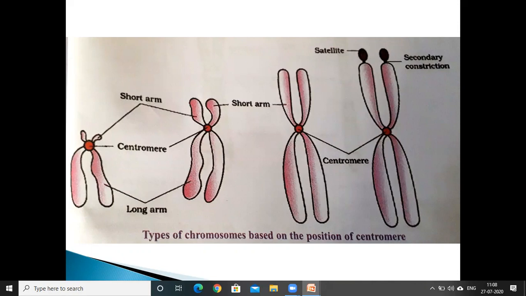So, depending on the position of the centromere, the chromosomes are telocentric, where the centromere is terminal; second, acrocentric, where the centromere is subterminal; next metacentric, where the centromere is in the middle; and submetacentric, where it is near the middle.